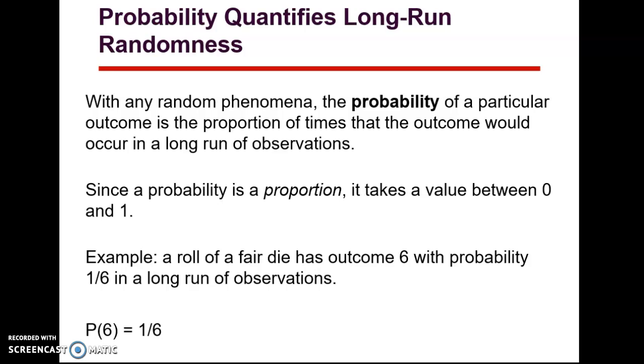Its value is always between 0 and 1, and includes 0 and includes 1. What is called a fair die means that if you throw a die with the dots on there, you have equal probability of getting a 1, 2, 3, 4, 5, or 6. And at the bottom you see the probability of 6 equals 1 out of 6, 1/6.